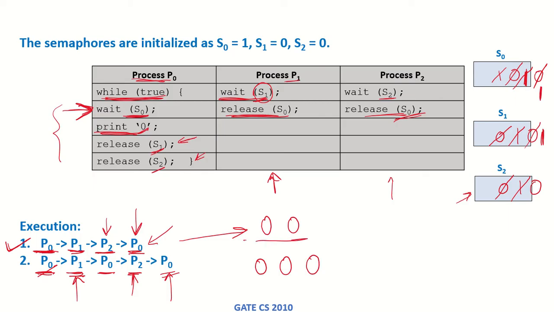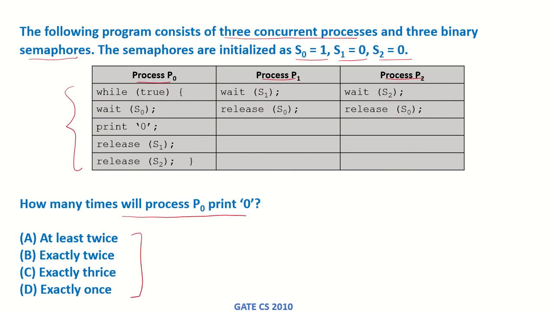So this set of statements can either print the zeros twice or it can print the zeros 3 times. So our option would be at least twice.